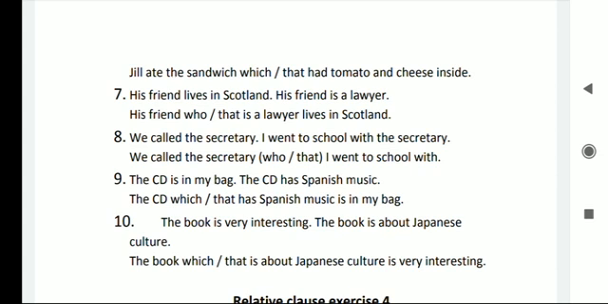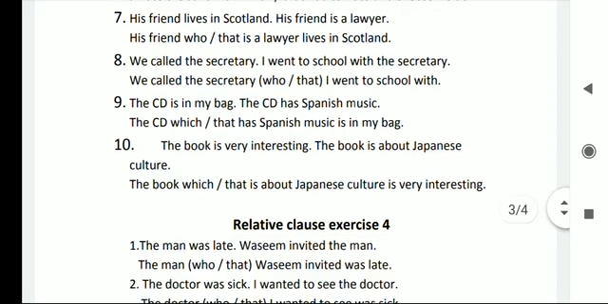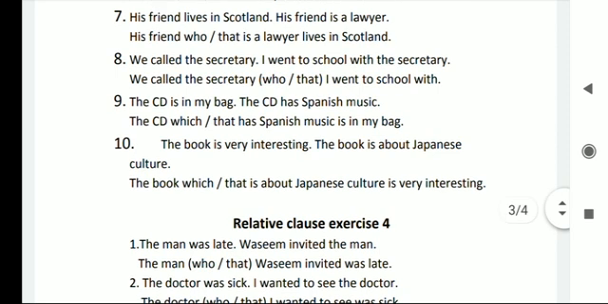The CD is in my bag. The CD has Spanish music. We can write like this: the CD which has Spanish music is in my bag. Or we can say like this: the CD that has Spanish music is in my bag. Now we have groups of two sentences, and we make them one sentence with the help of a relative clause. So let us understand this. The book is very interesting. The book is about Japanese culture. The book that is about Japanese culture is very interesting. Or the book which is about Japanese culture is very interesting.